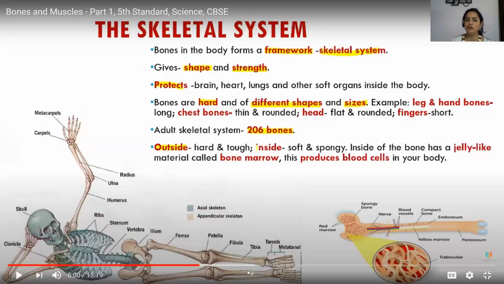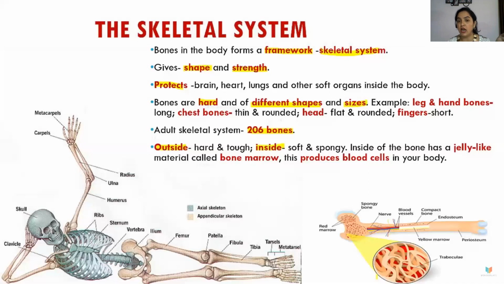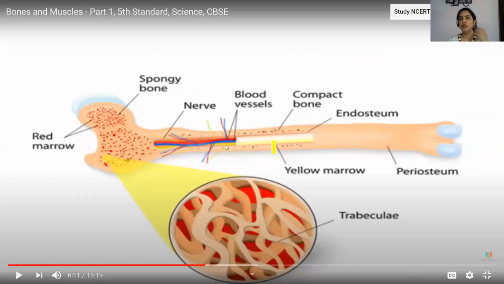So this way, some of the bones are just eliminated, or you can say they fuse together to form a bone. So only 206 are left when you are an adult. Now, if we talk about the bone, they are hard outside. You can also touch your bone and feel it is very hard outside, but inside it is very spongy. And this spongy structure is the spongy bone. You can see nerves are there. So bones have blood supply and nerves going in. That means it is a living tissue, you can say. Blood vessels are there and there is some spongy elastic tissue inside. So that is what we call bone.